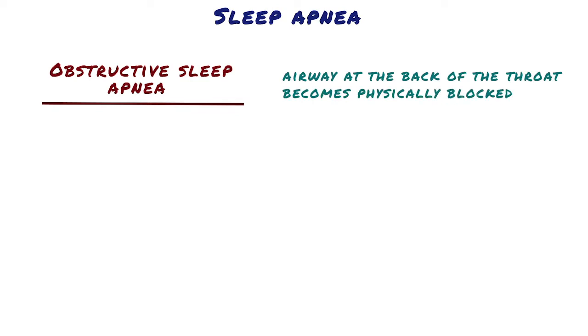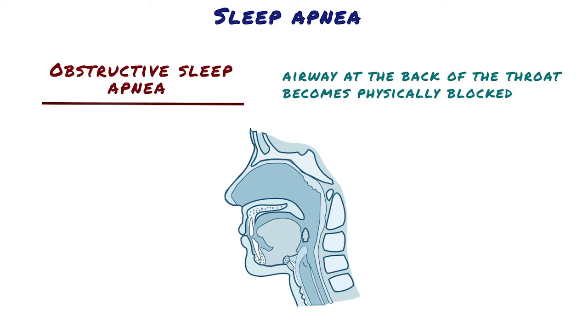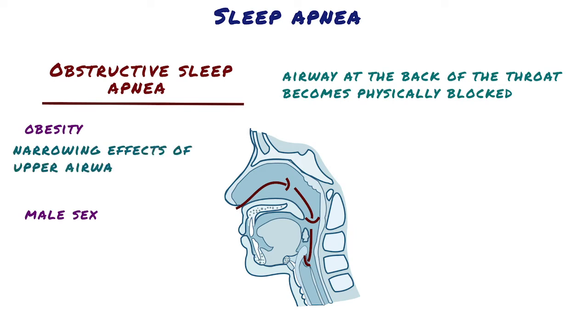That obstruction causes temporary lapses in breath. Air has to go from the nose through the nasopharynx into the laryngopharynx, through the larynx, and then into the trachea. Somewhere along that path, there might be a blockage in the flow of air. The major risk factors for obstructive sleep apnea are obesity and male sex. Obesity predisposes to obstructive sleep apnea through the narrowing effects of upper airway fat on the pharyngeal lumen.